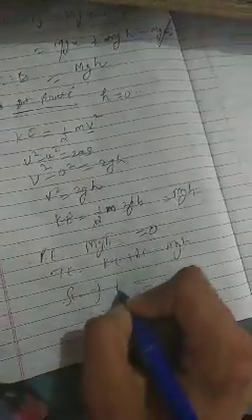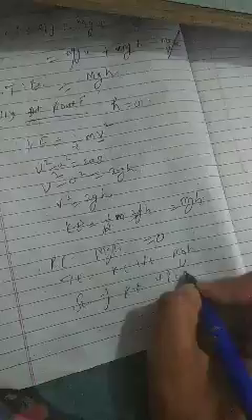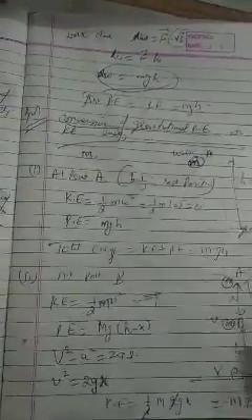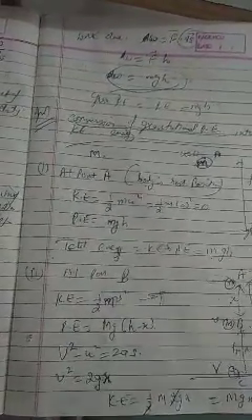Now in the three cases we see that for a freely falling body, the sum of kinetic energy and potential energy is constant, or remains the same. This is the conversion of gravitational potential energy into kinetic energy, and this is the mechanical energy we are studying. At point A the total energy was the same, at point B the total energy was the same, and at point C the total energy was the same. So the sum of kinetic energy and potential energy is the same throughout the motion of the body. This is all about today's topic.